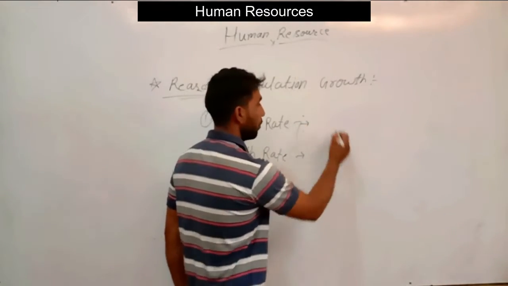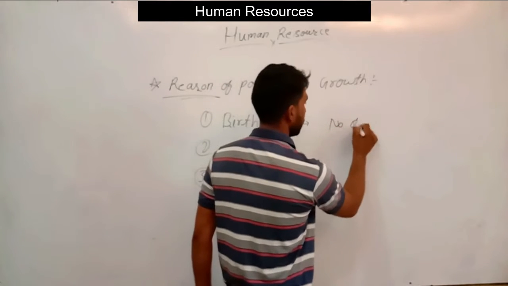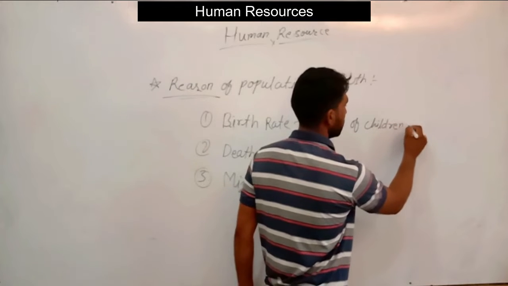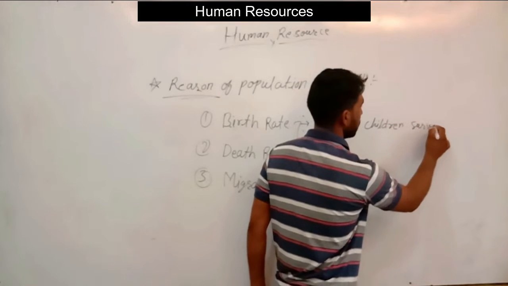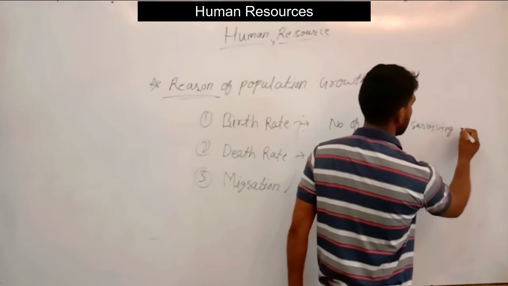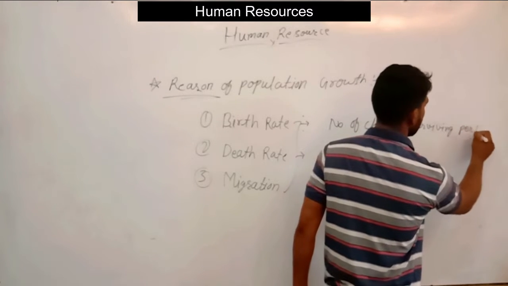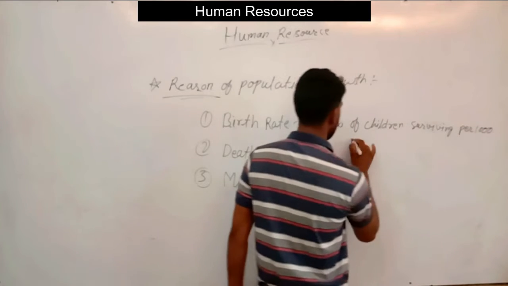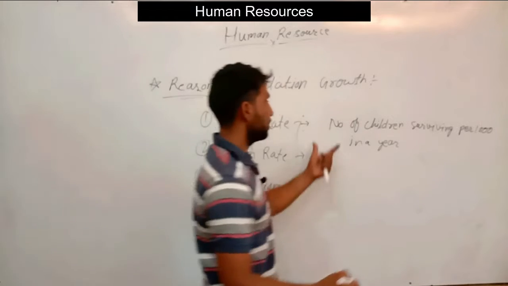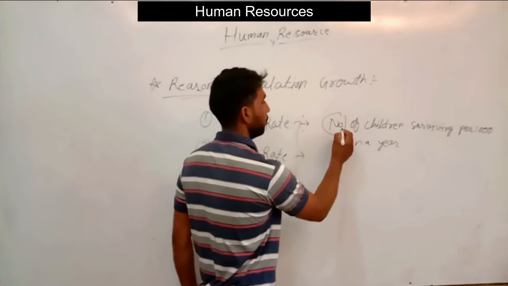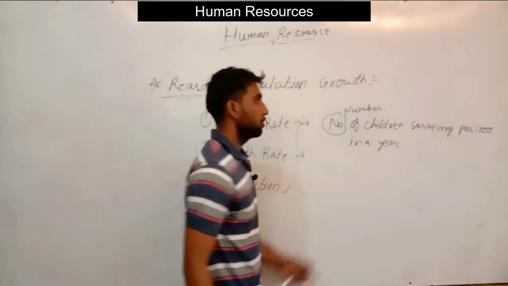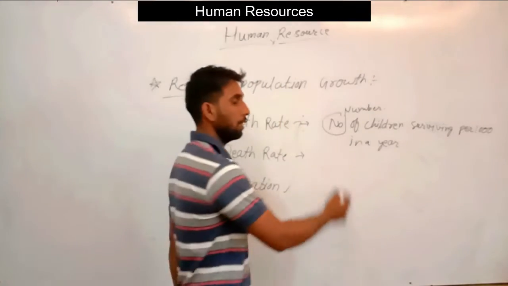Birth rate is the number of children surviving per thousand in a year.